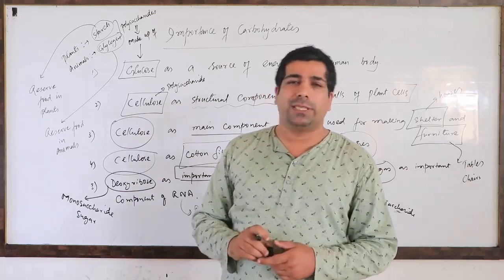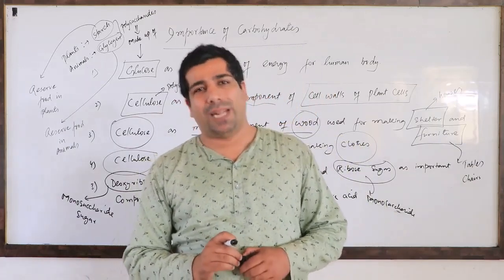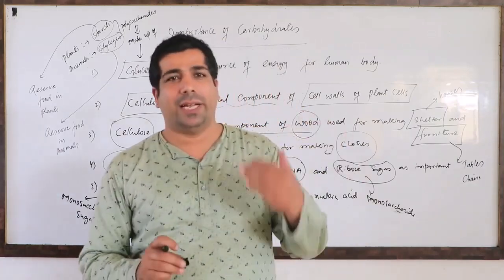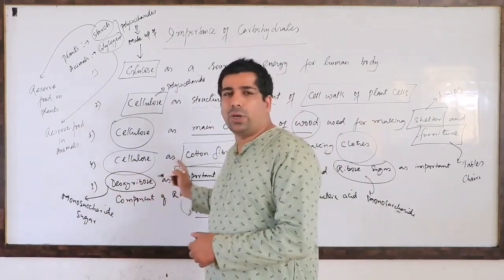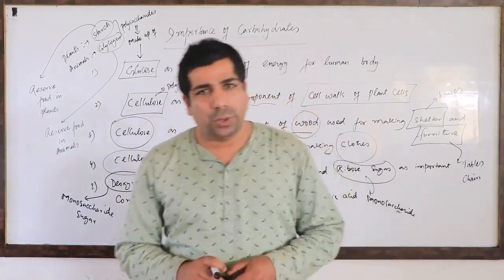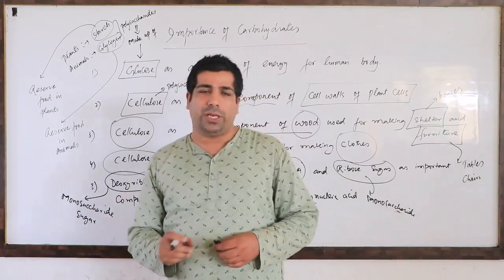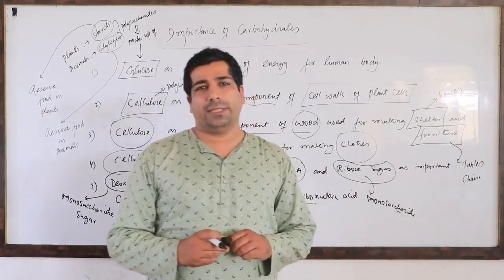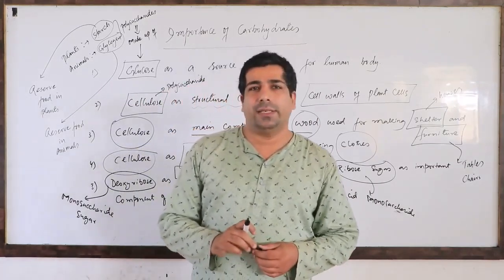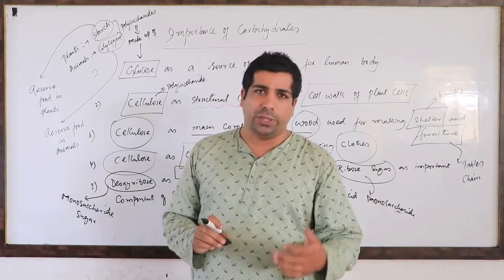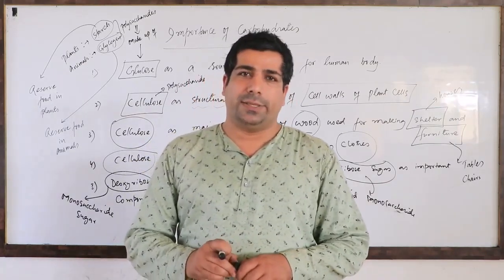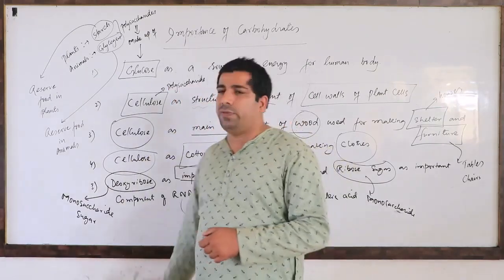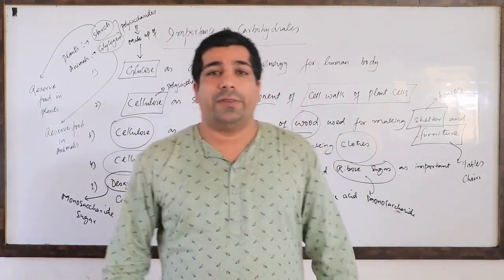Cellulose forms the structural component of the cell walls of plant cells. Cellulose as wood can be used for making houses and furniture. Cellulose as cotton fiber can be used for making clothes. Then you have deoxyribose sugar, which is the important component of deoxyribonucleic acid, and ribose sugar is the important component of ribonucleic acid. I hope you understood. So with this will be the end of the carbohydrate part.